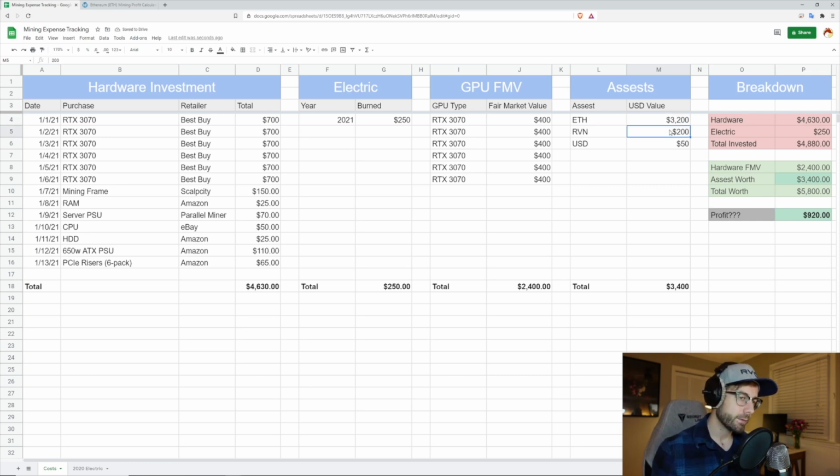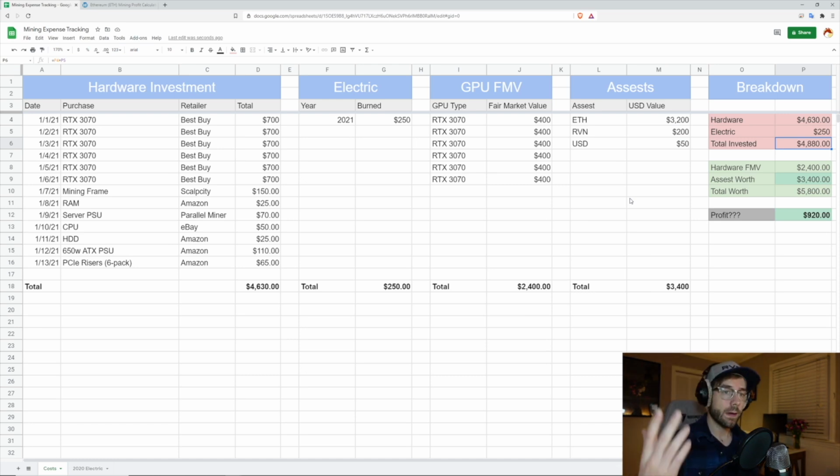And this brings up the argument of making sure you can lock in some profits here. I'll tell you personally, it was such a good feeling when I finally started locking in some of those profits and selling some of that cryptocurrency to USD, so that there's less fluctuation in me hitting the total investment number. So I don't know, I hope this was helpful to you guys. This is how I look at everything.